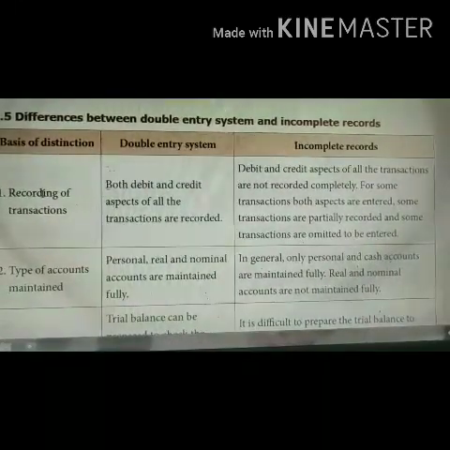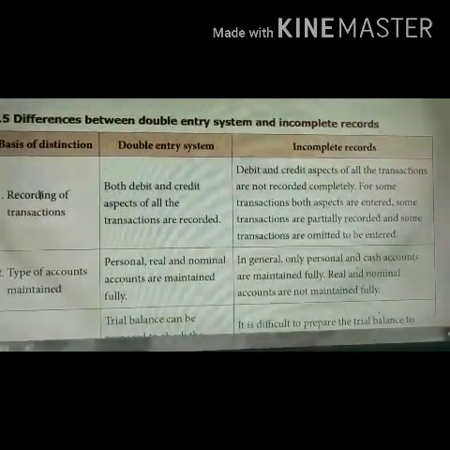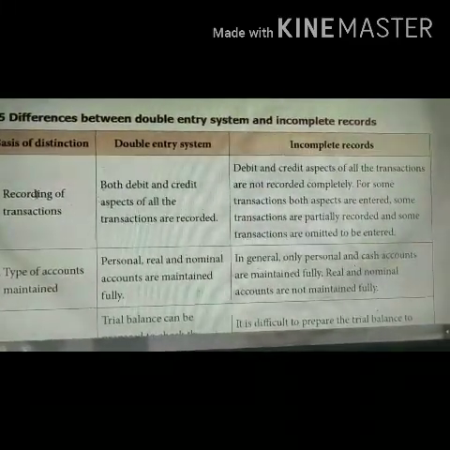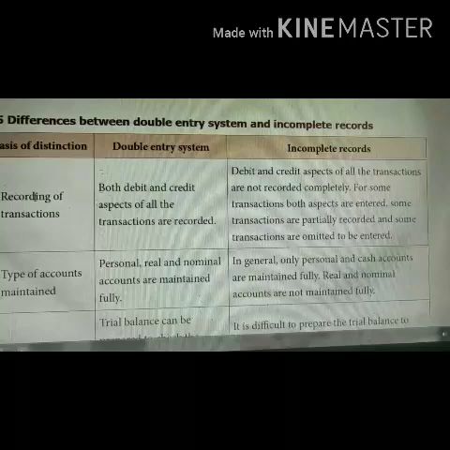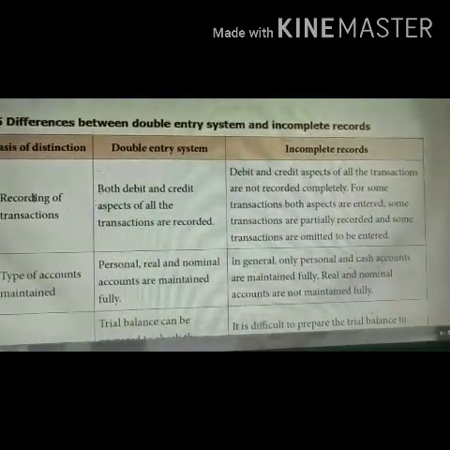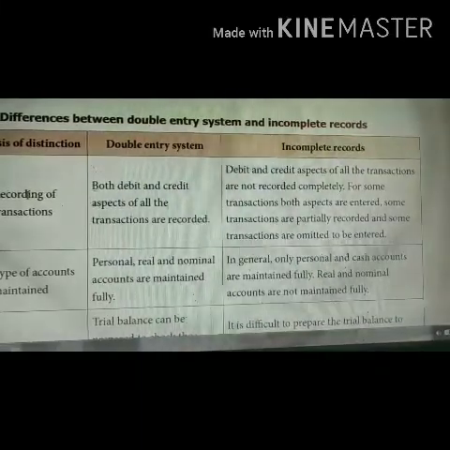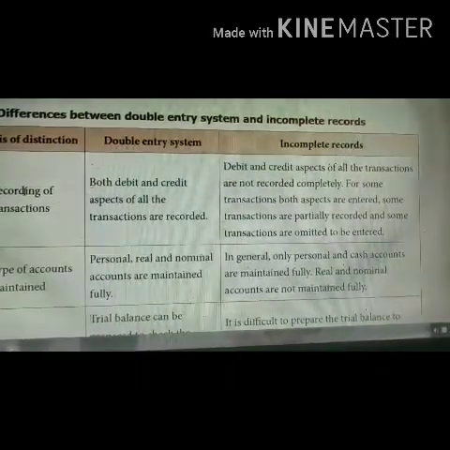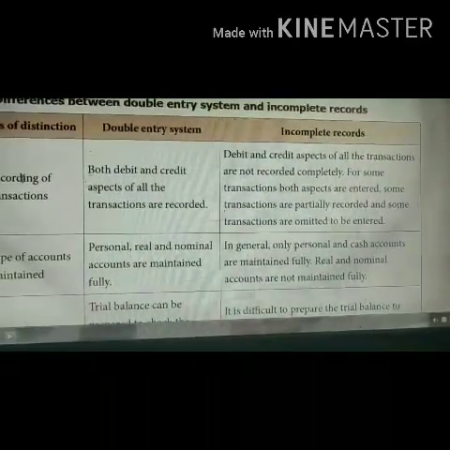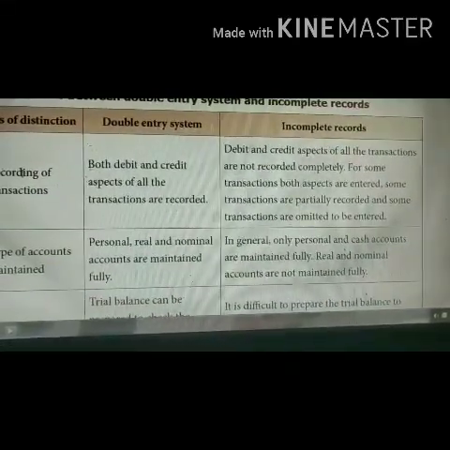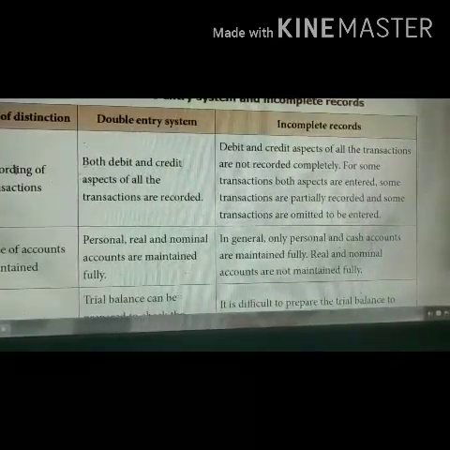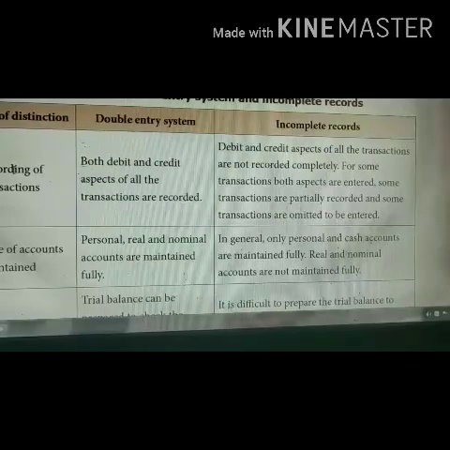Recording of transactions. So under the double entry system of bookkeeping, both debit and credit aspects of the transactions are recorded. So for every debit, there will be equal and corresponding credit and vice versa. Whereas in case of incomplete records, debit and credit aspects of all the transactions are not recorded completely. For some, both may be entered. For some, it may be recorded partially, or some it may be omitted completely.